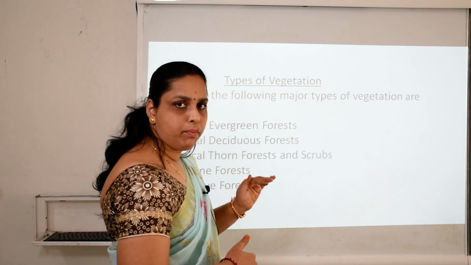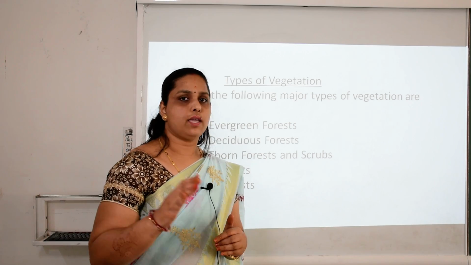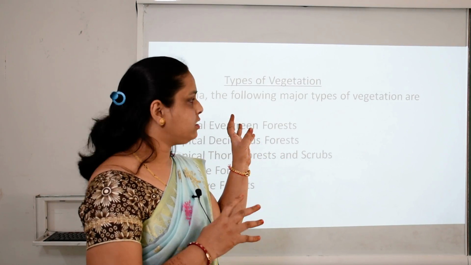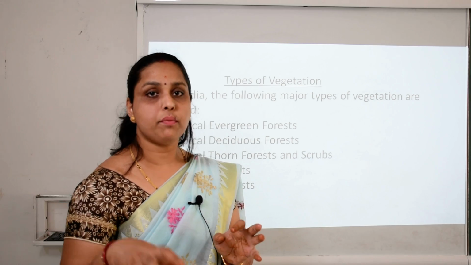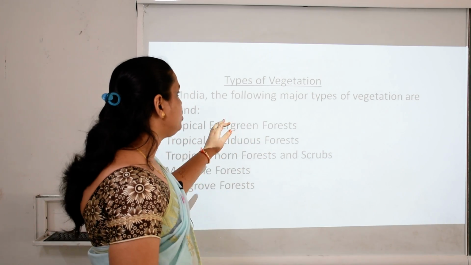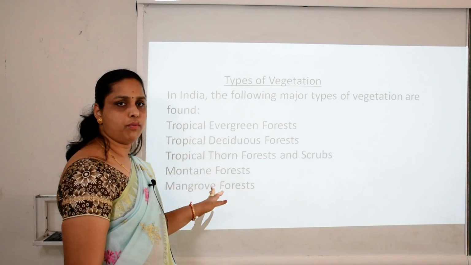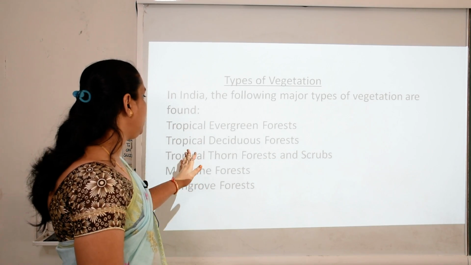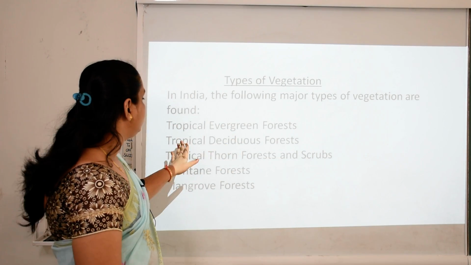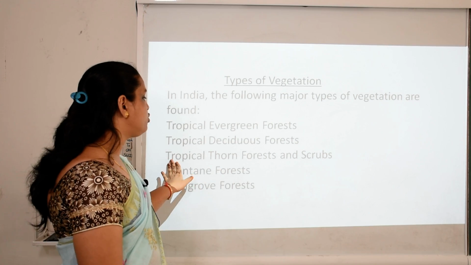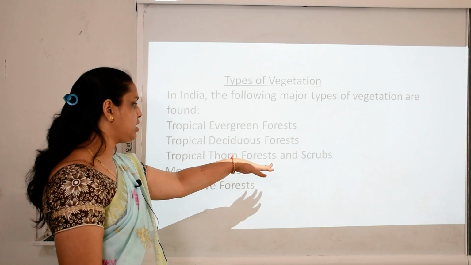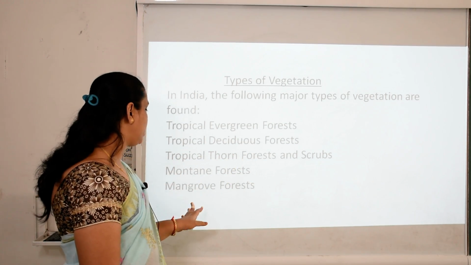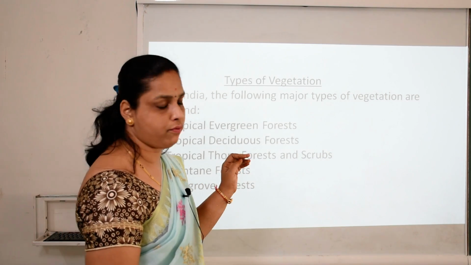So the very important topic of our lesson is types of vegetation, and in this topic you have to learn many things by heart. According to India, we have this many types of forest. First is tropical evergreen, then tropical deciduous, then tropical thorny forest, bushes and scrubs, then mountain forest, and the last one is mangrove forest.